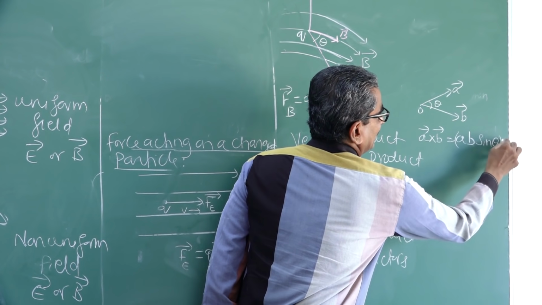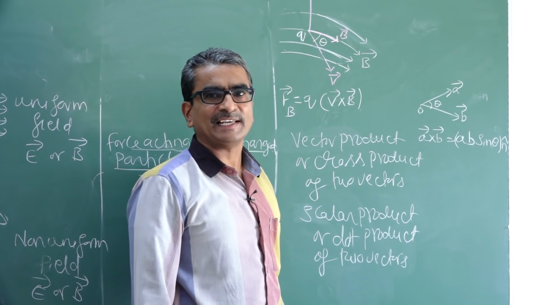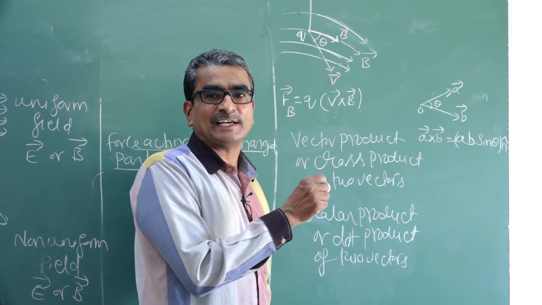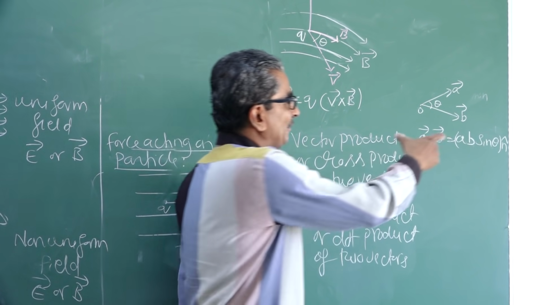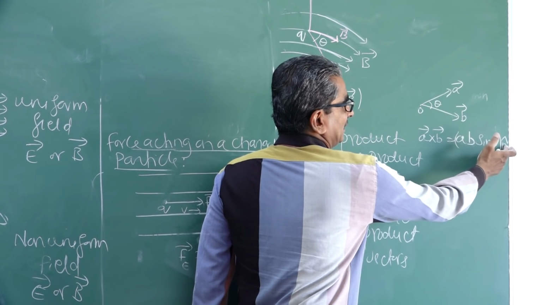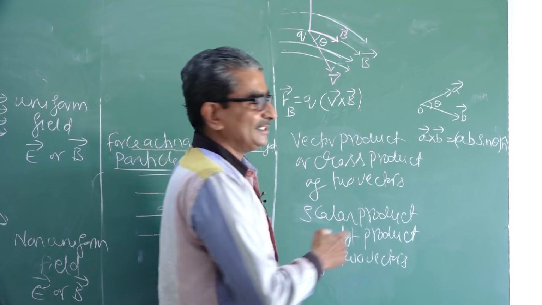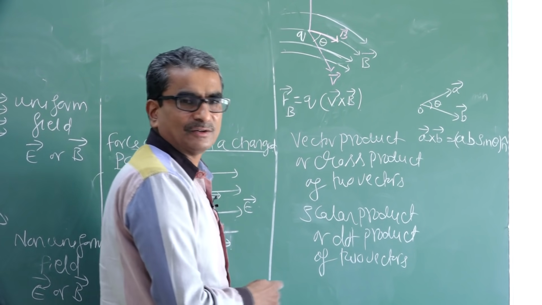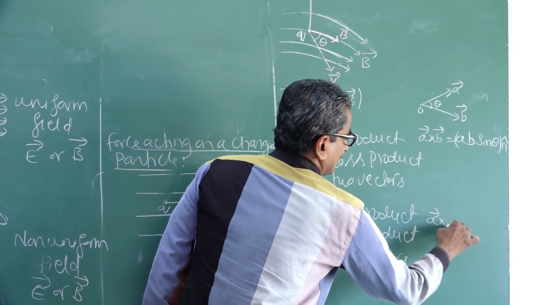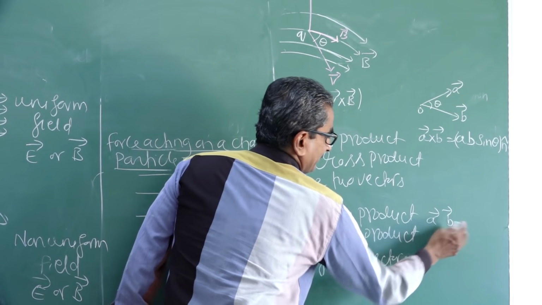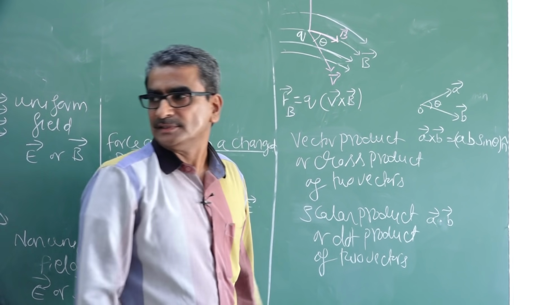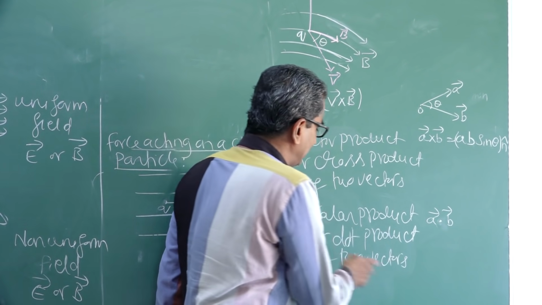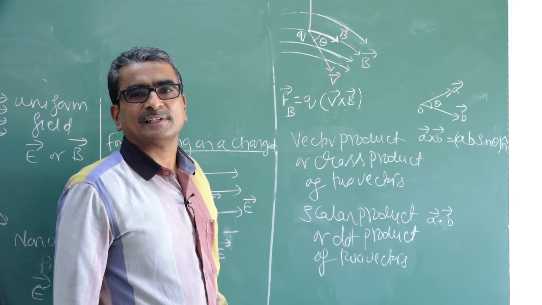Then I can write one unit vector. N cap is the unit vector. Okay? Why is the unit vector included here? To represent that it is a vector quantity. See, this is magnitude and this unit vector gives direction. So, magnitude and direction together make it a vector. For the scalar product, how do you write? A dot B, dot product. Here, this symbol indicates cross product, whereas this symbol indicates scalar product.